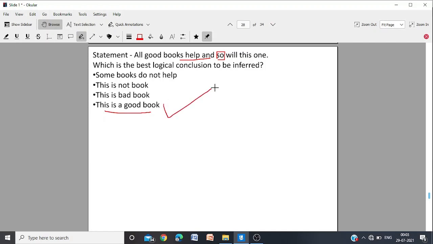All good books help, and so will this one. The focus is on so. So implies that the book will help because it is a good book. So this is a good book is a logical conclusion. So the logical conclusion is this is a good book.